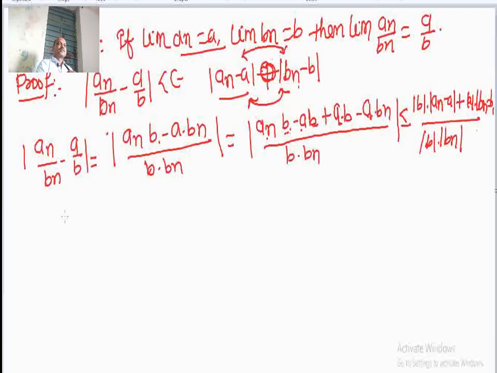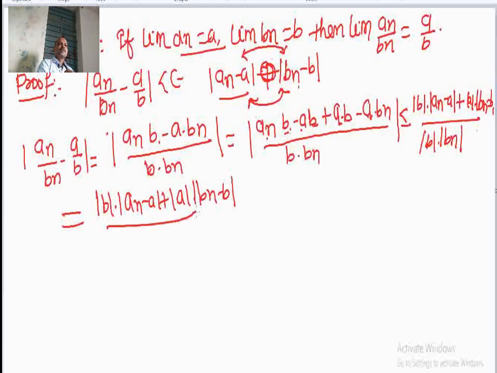More explicitly, mod of b into mod of an minus a plus mod a into mod of bn minus b divided by mod b into mod of bn.